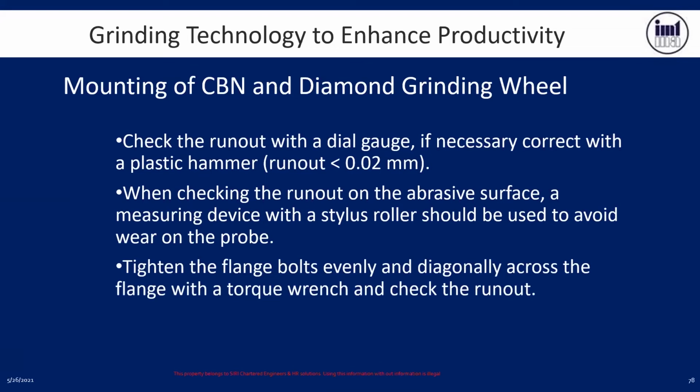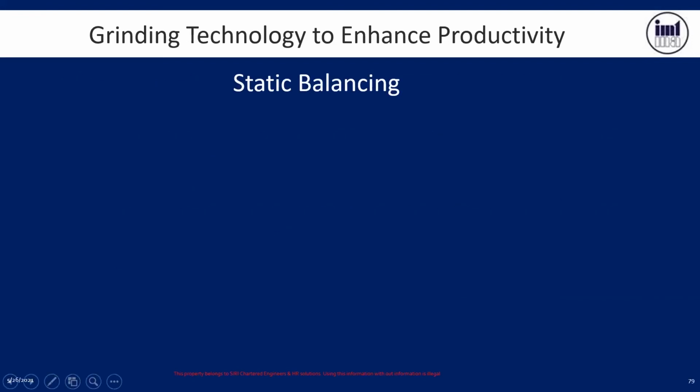Tighten the flange bolts evenly and diagonally across the flange with a torque wrench and check the runout. Once the wheel is mounted, we need to do balancing before mounting on a machine.